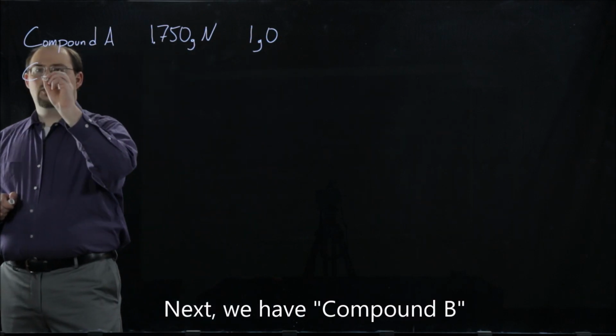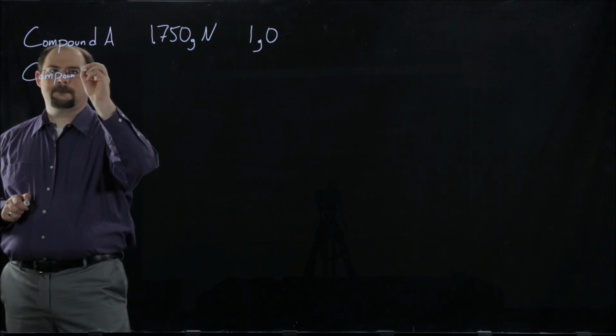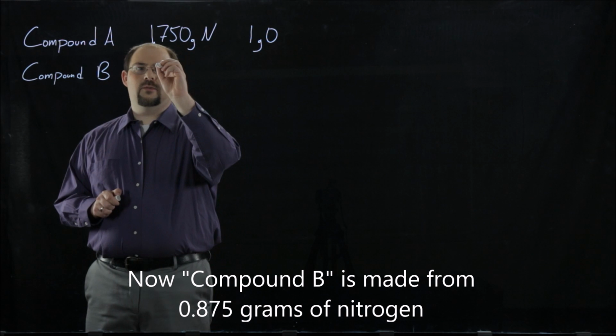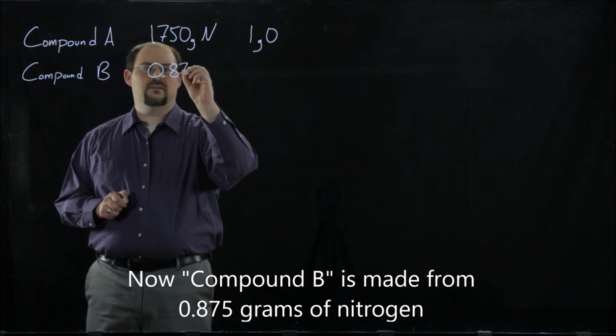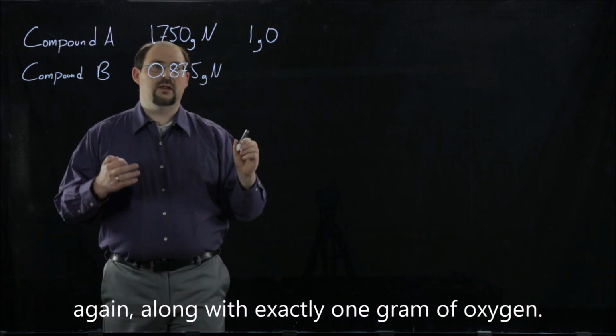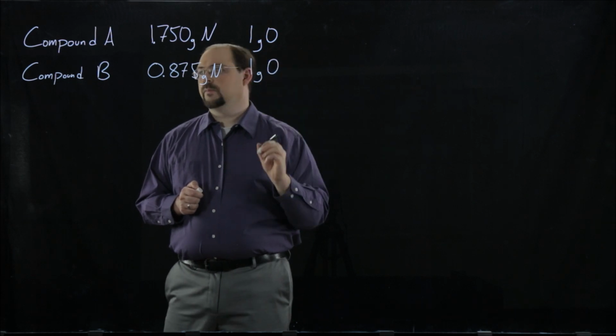Next, we have compound B. Now, compound B is made from 0.875 grams of nitrogen, again, along with exactly 1 gram of oxygen.